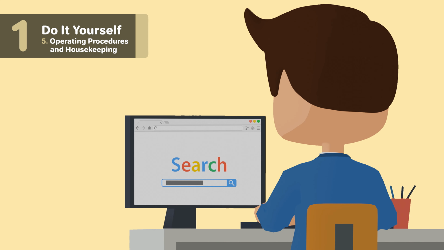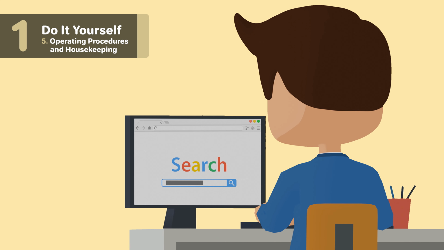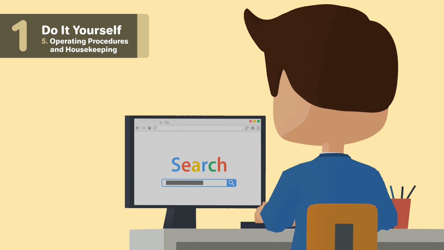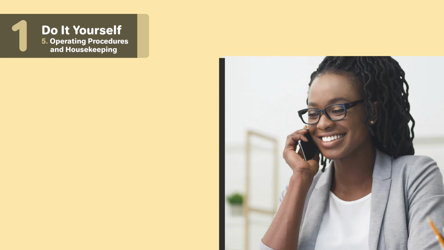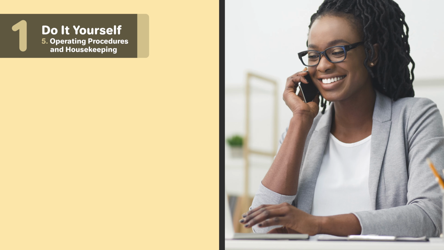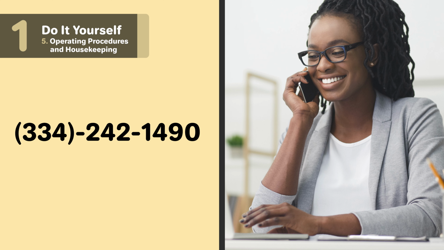Nonprofits in Alabama must also register with the Alabama Department of Revenue for applicable state taxes. This can be accomplished by completing My Alabama Taxes registration online. For more information, you can call the Department of Revenue at 334-242-1490 or visit their website.